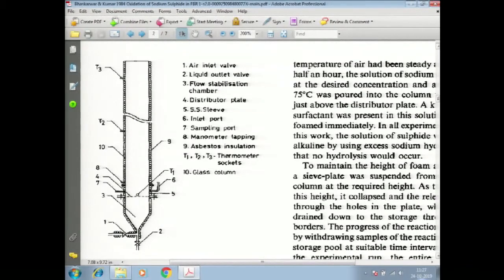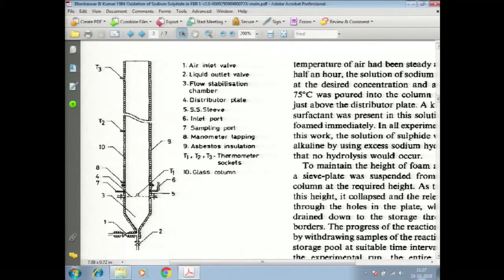We introduce only a small amount of liquid here, maybe a few centimeters, of measured volume and known concentration, and it will occupy only a few centimeters of height of the column between the distributor plate and the top of the liquid. So, this much liquid is supported by the pressure of gas over here. If we were to add too much liquid, the hydrostatic head of the liquid would exceed the pressure here, and the liquid would weep down into this flow stabilization section, which we do not want. We want liquid to be held above the distributor plate.